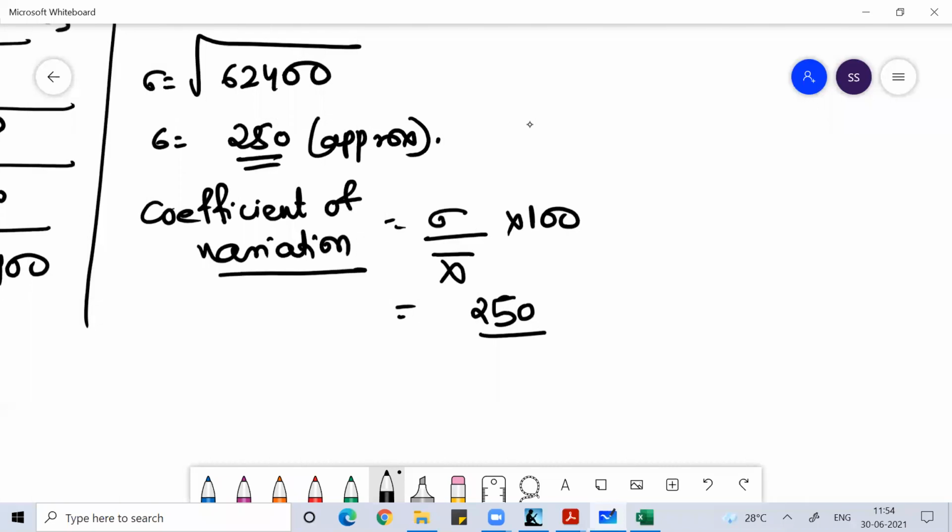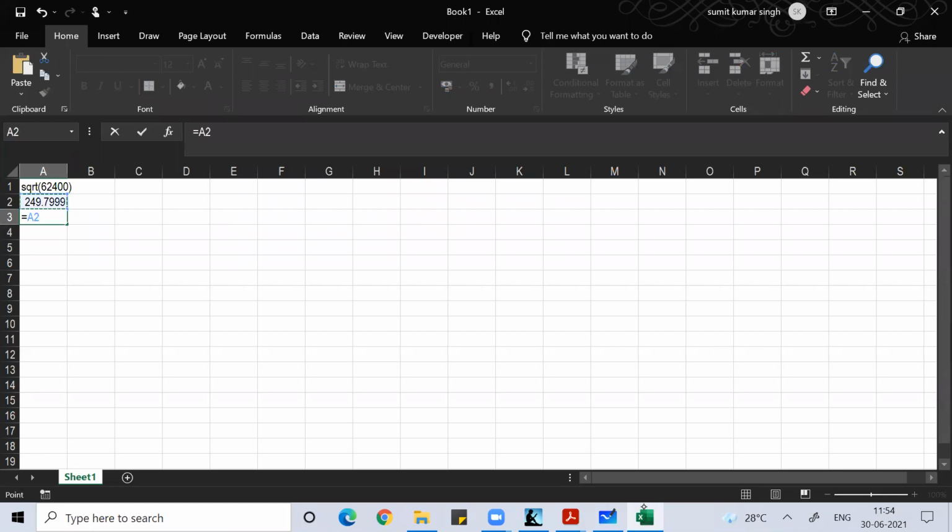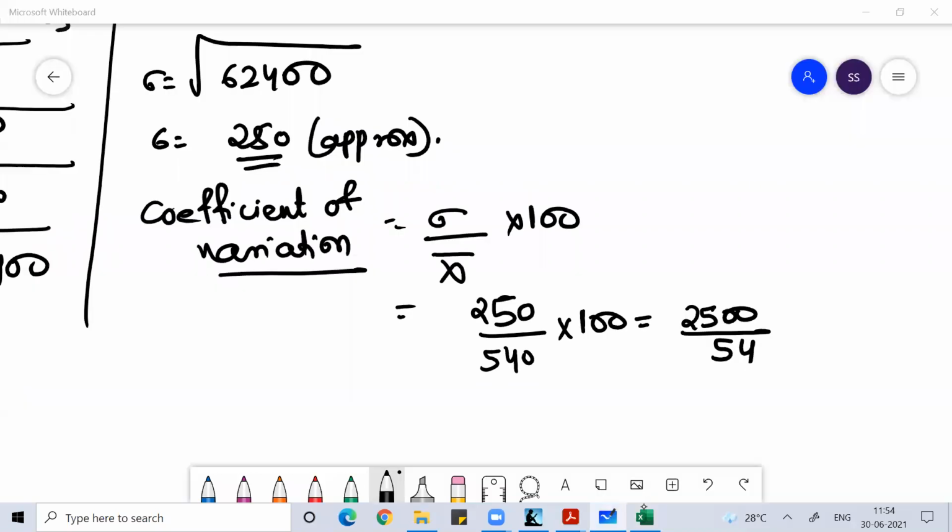Mean is 540, into 100. 46.29, around 46.9% something is your coefficient of variation.